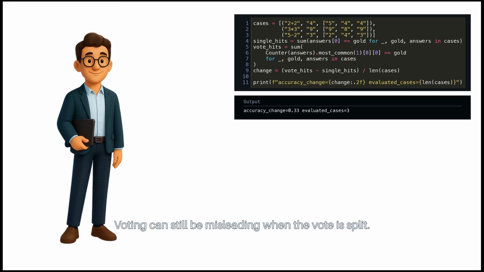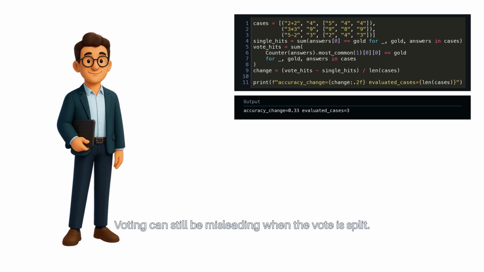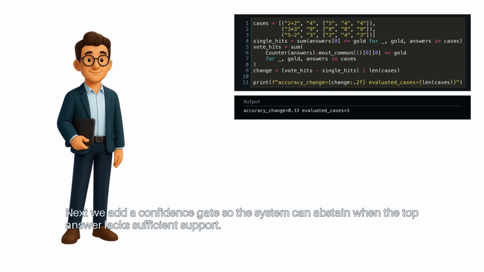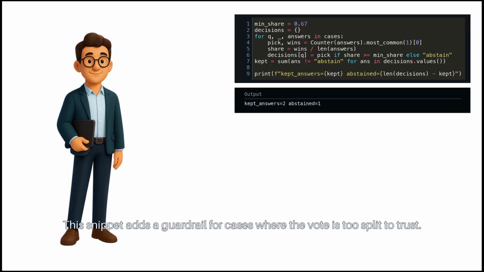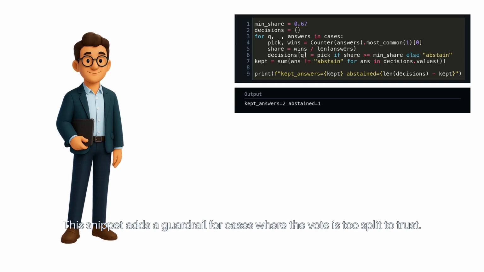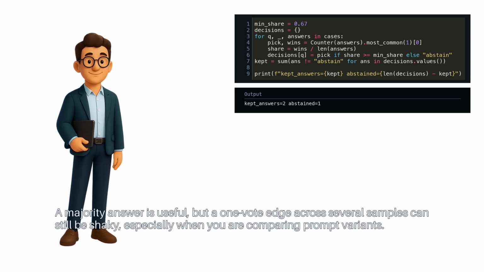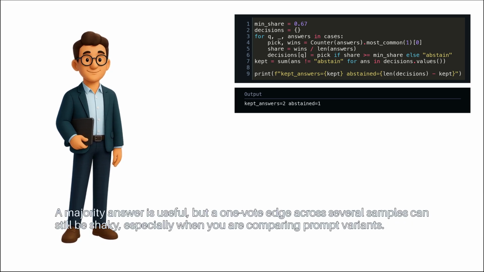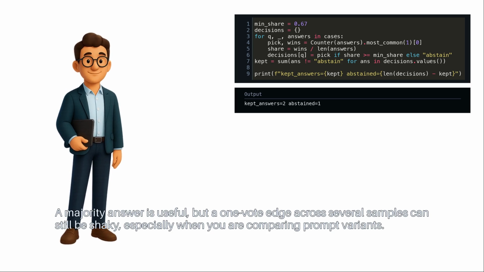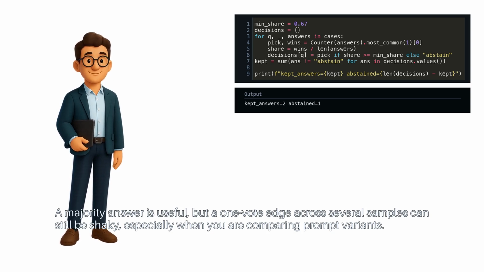Voting can still be misleading when the vote is split. Next, we add a confidence gate so the system can abstain when the top answer lacks sufficient support. This snippet adds a guardrail for cases where the vote is too split to trust. A majority answer is useful, but a one-vote edge across several samples can still be shaky, especially when you are comparing prompt variants.